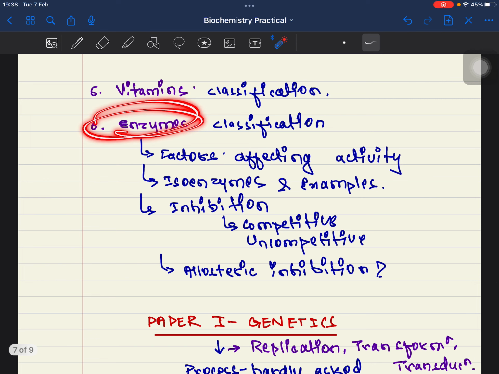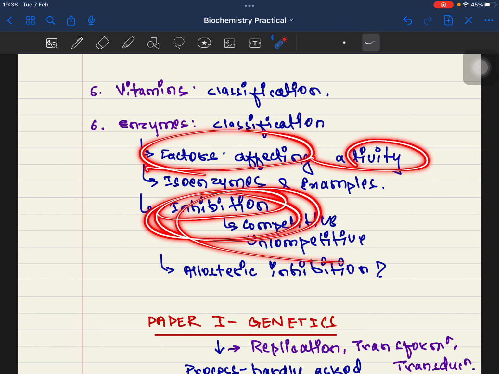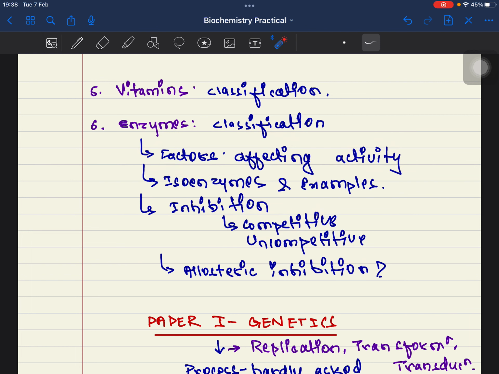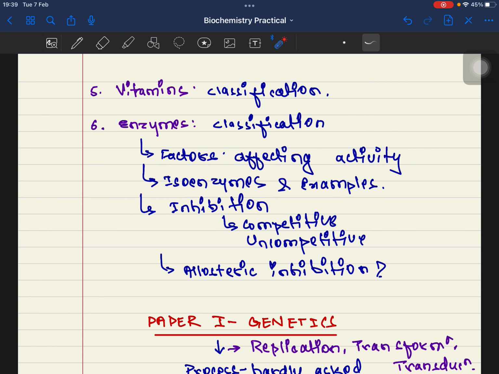enzymes. In enzymes, you must know classification and other things as well. Factors affecting its activity, and inhibition is a must. Inhibition you must know about. Competitive and non-competitive, you must have studied this in pharmacology as well. You can just correlate and study. Another important thing is isoenzymes and examples. Where are isoenzymes located? For example, creatine kinase, CK. You will be asked examples about it.